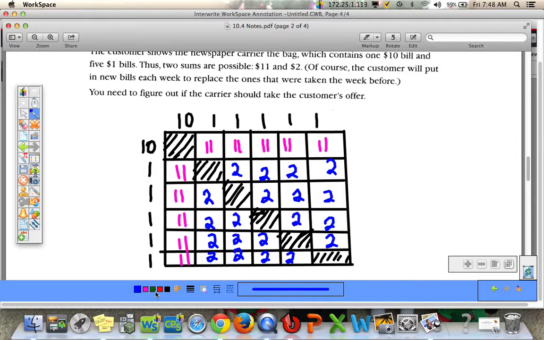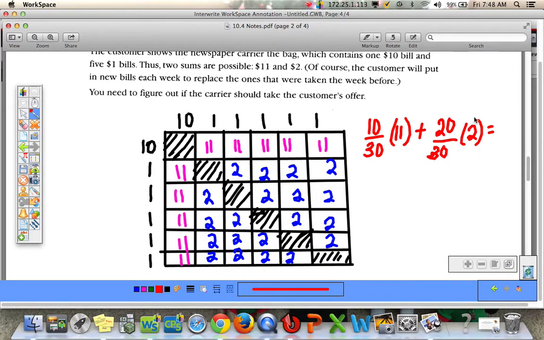All right, so we're talking probability here. What's the probability that we're going to get an 11? Well, there's 1, 2, 3, 4, 5, 6, 7, 8, 9, 10 11s out of, and if we count how many boxes are open, there's 30 boxes. So there's 10 chances out of 30 that we're going to earn $11. Plus, count how many 2s there are. There's 20 out of 30 chances we'll get the $2 bills. So this will be our expected value in the long run.